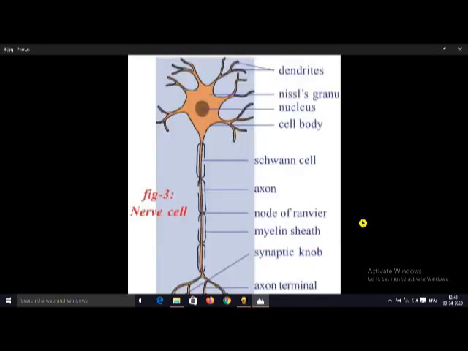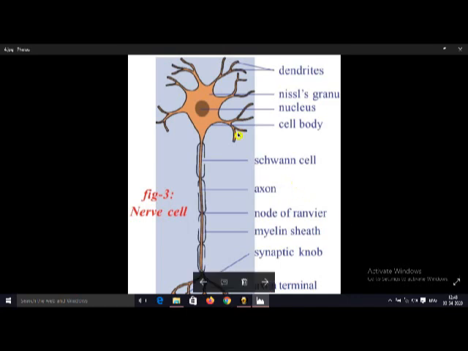The next one is, here it is nerve cell. This is also called neuron. Neuron is the structural and functional unit of our nervous system. Nearly 10 billion neurons are present in our nervous system. 1 billion means 100 crores. 10 billion means approximately 1000 crores of neurons are present in our nervous system.